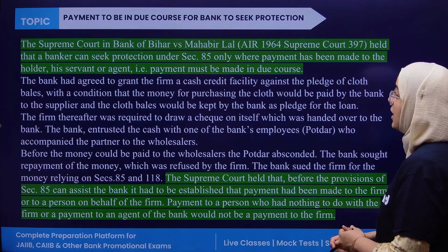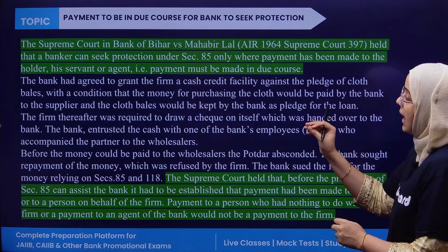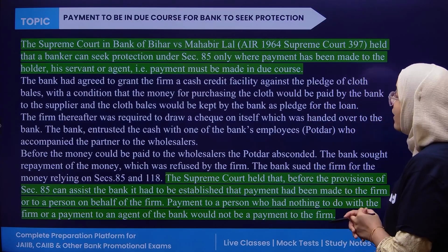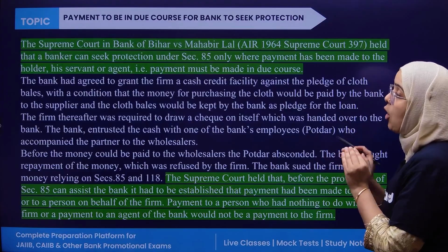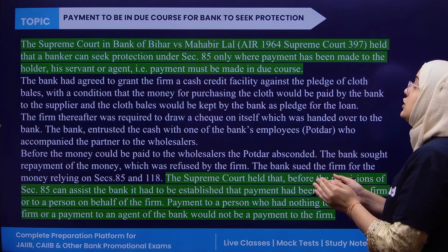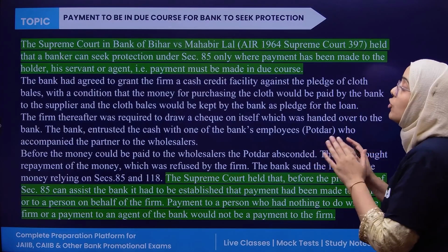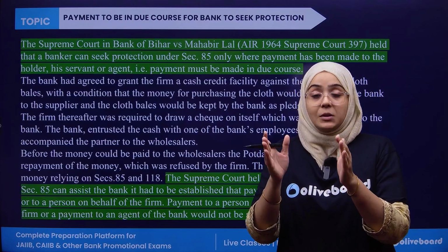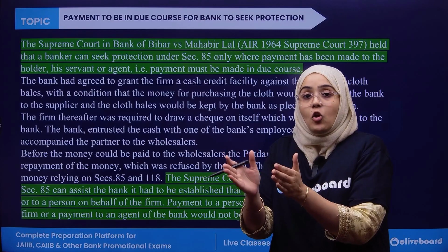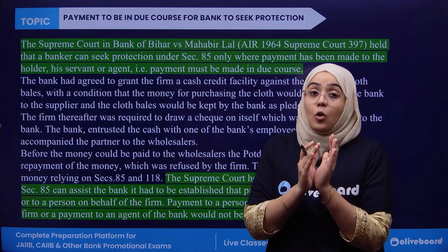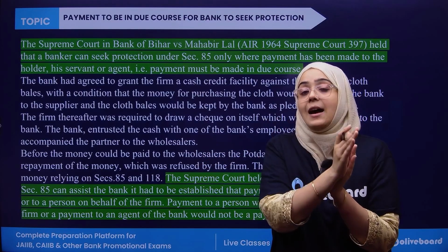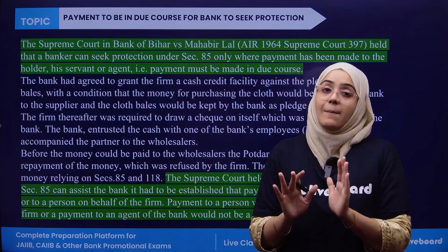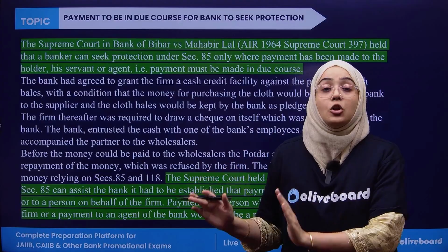Next, payment in due course for the bank to seek protection. Now, what is the case? This was the case of Bank of Bihar versus Mahabir Lal, where payment was made to the holder, his servant or agent. That is payment in due course, because payment in due course means payment made to that person directly, or to the servant or agent, the person associated with that corporation. If the payment is made to any one of these, the payment is said to be made in due course.